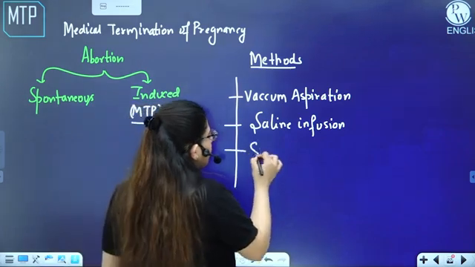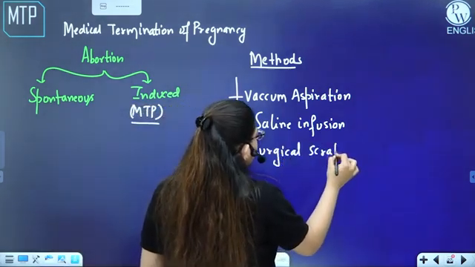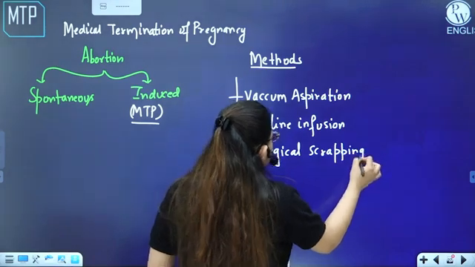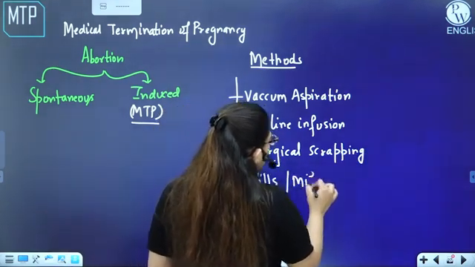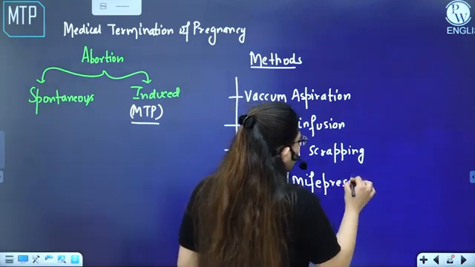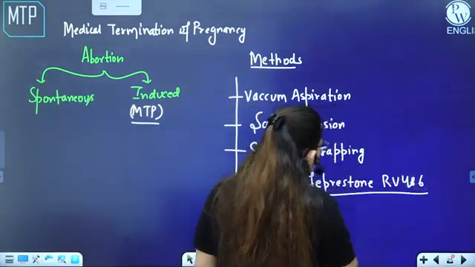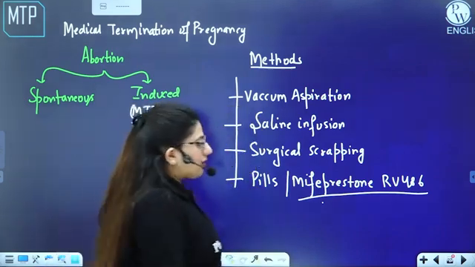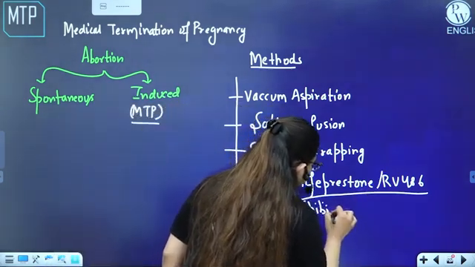Or simply by surgical scraping, or by a surgery. And then by some pills. What are these pills? Like mifepristone or RU486.